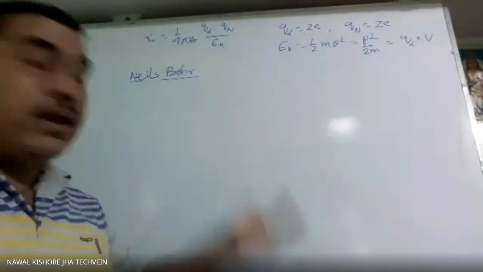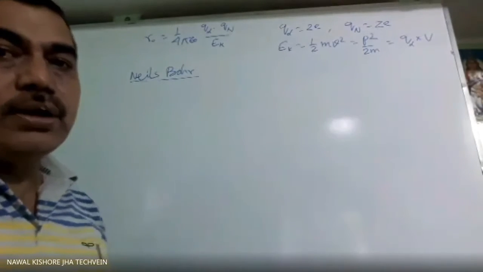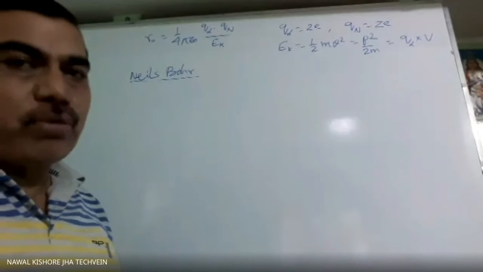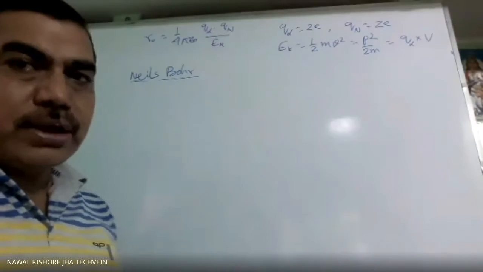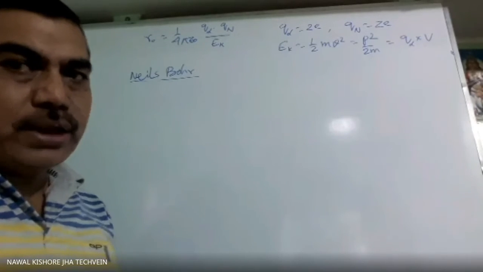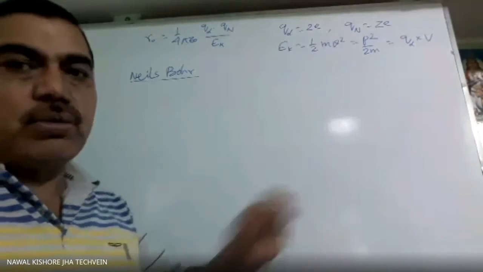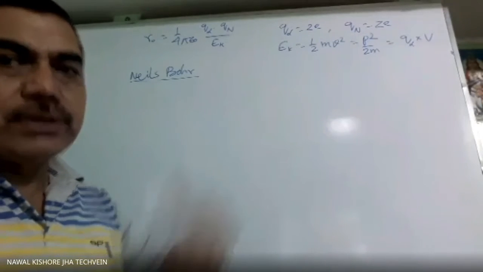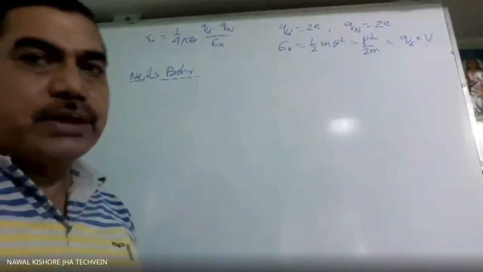While when the electron jumps from a higher orbit to a lower orbit, it will radiate the same amount of energy. Whatever energy is absorbed or emitted, both will be numerically the same when jumping between the same orbits. Suppose from third to first, or from first to the third, then energy absorbed or energy emitted will be the same.